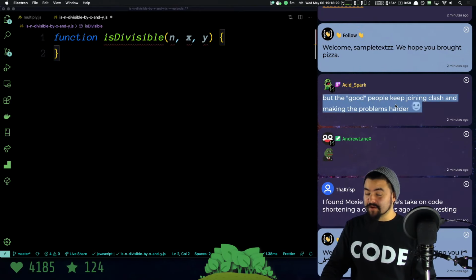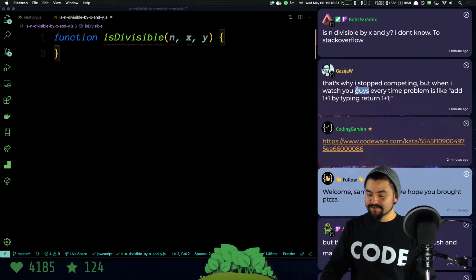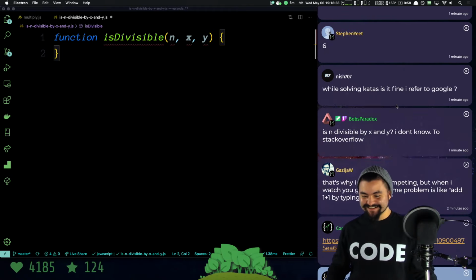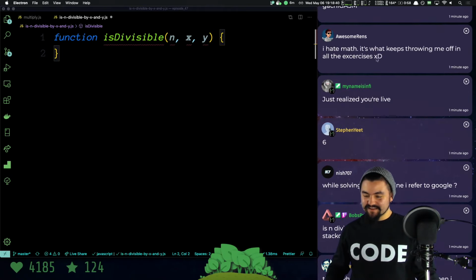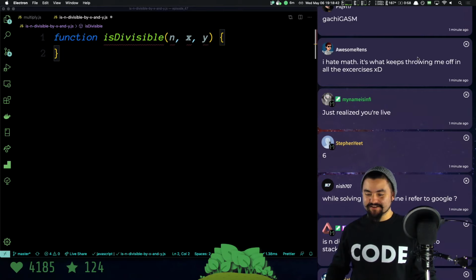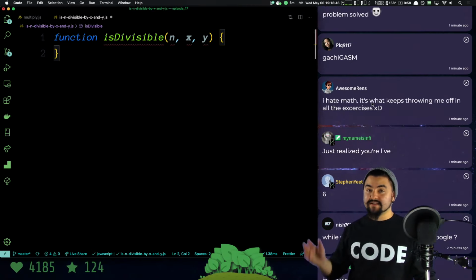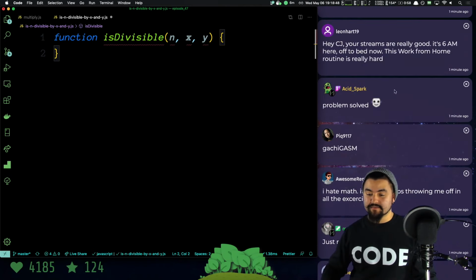Yeah, the problems get really hard on Code Clash for sure. That's why I stopped competing, but when I watch you guys every time, the problem is like add 1 + 1. Yeah, every now and then you get an easy one. I hate math. It's what keeps throwing me off in all exercises. Yeah, like I mentioned, try to filter the math ones out, because you can practice all kinds of coding concepts without actually using math.